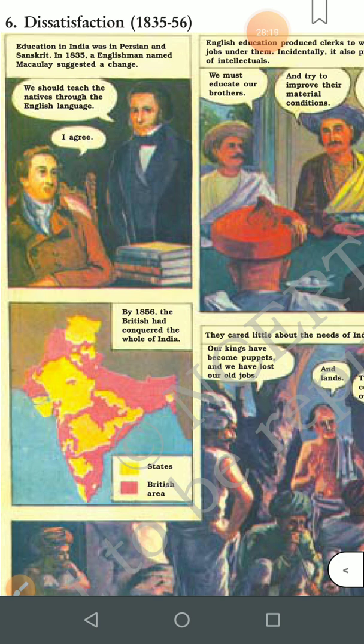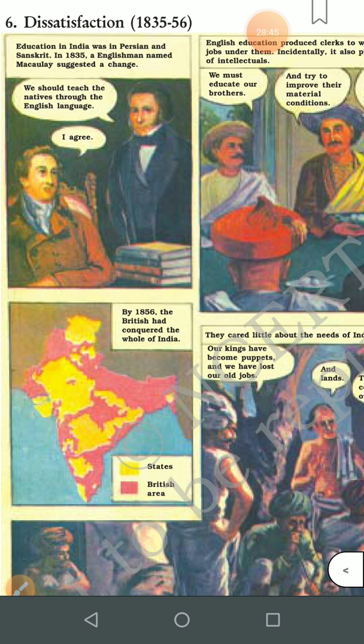In 1835, an Englishman named Macaulay suggested a change. Now children, see how clever they were. They really wanted to spoil our education system. So what they did, an Englishman named Macaulay suggested a change. He said we should teach the natives through the English language.